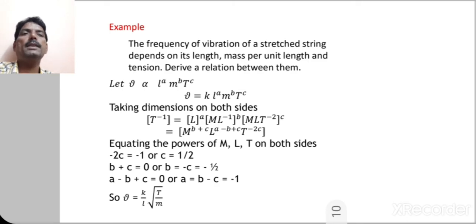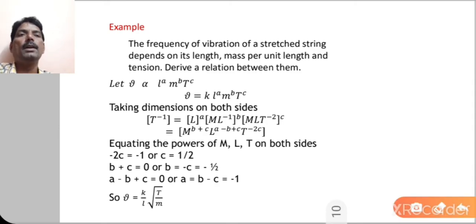Now here is another example. The frequency of vibration of a stretched string depends on its length, mass per unit length and tension. Derive the relation between them. Here we have to find the formula for the frequency. How will you find the formula for the frequency? First of all, what are the given things, on which factors it is dependent? Frequency is dependent on length, mass and tension.